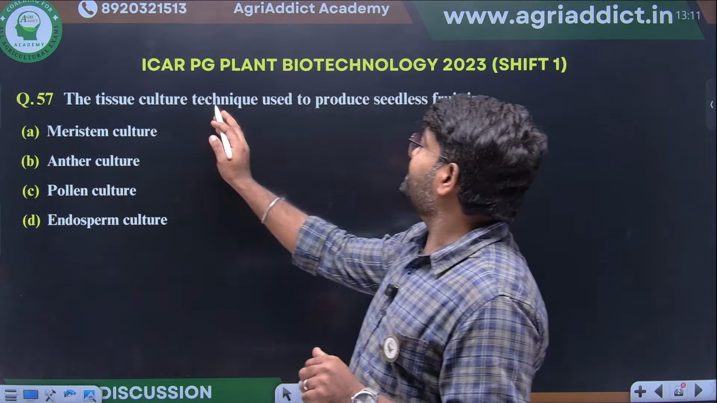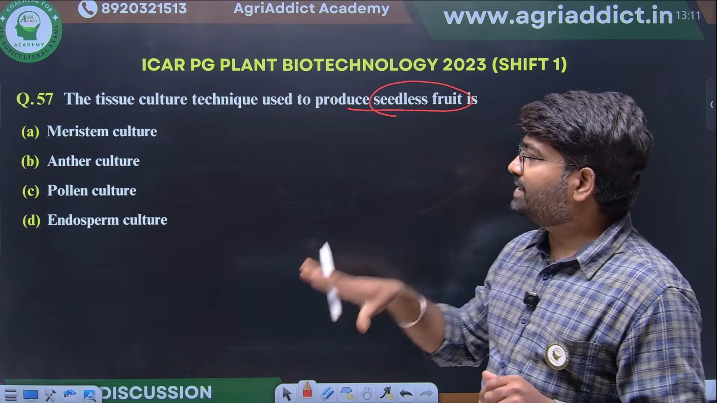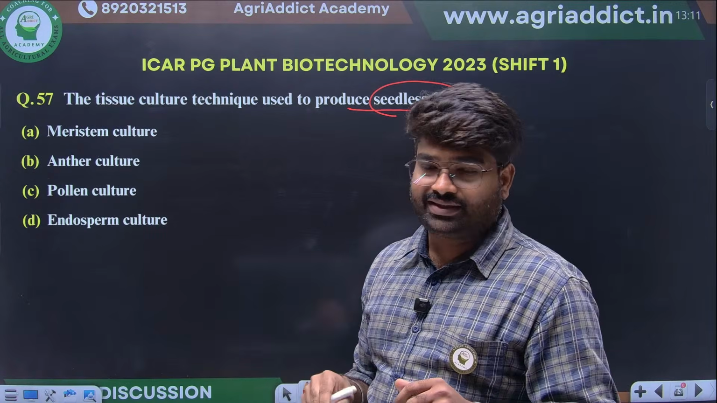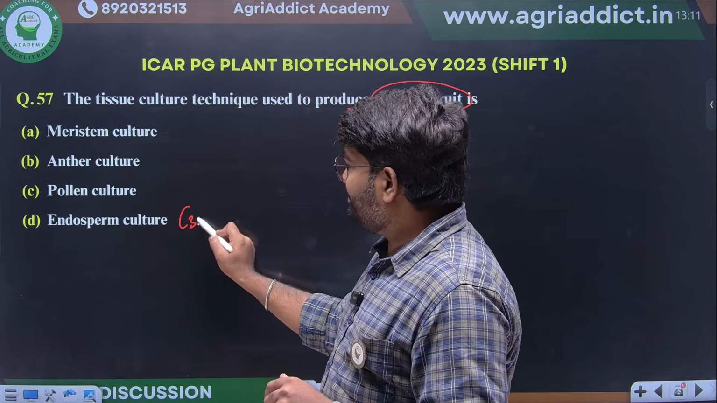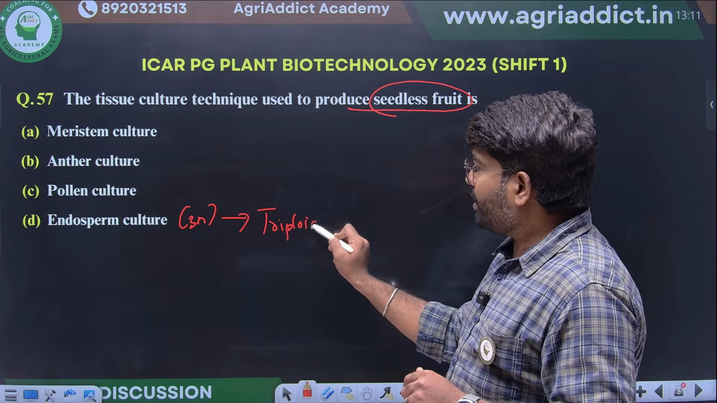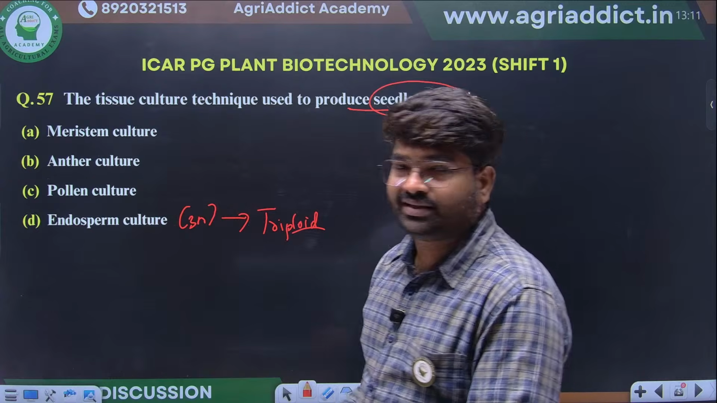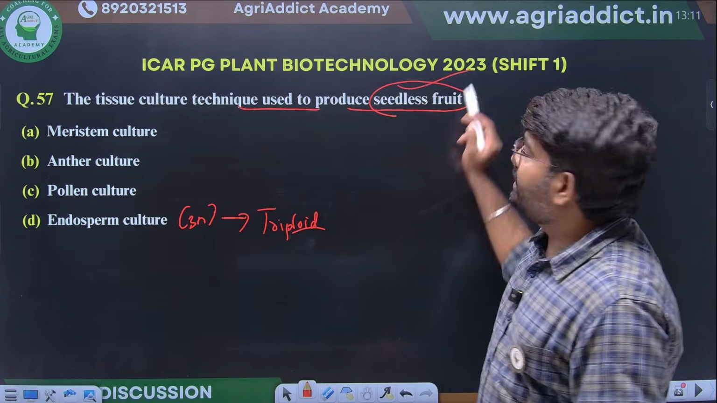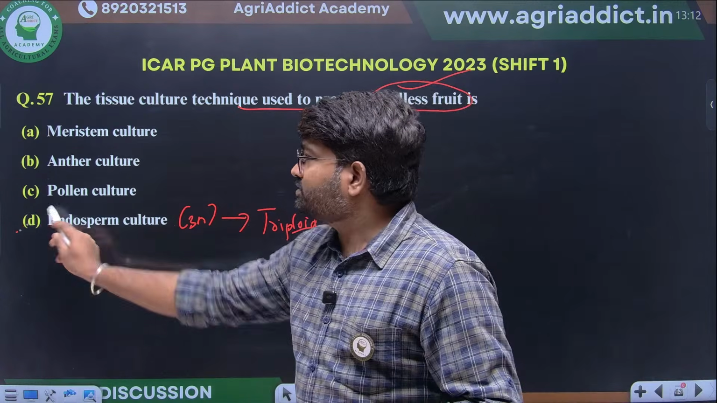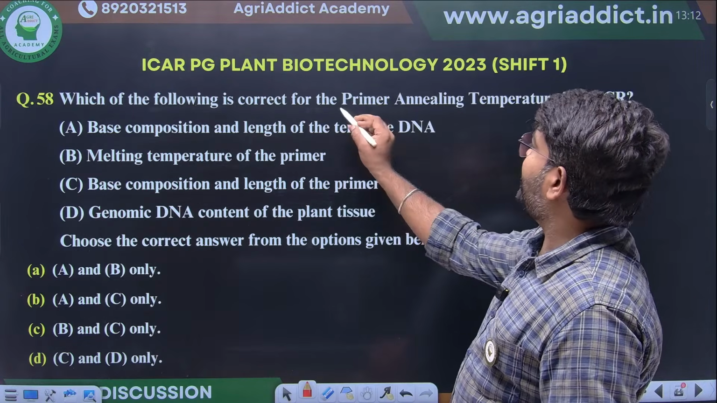In tissue culture, the technique used to produce seedless fruit. How to produce a seedless fruit in tissue culture? Yes, endosperm is 3N, that will be produced as triploid plants. So a change in ploidy level will lead to seedless fruits. So endosperm culture.